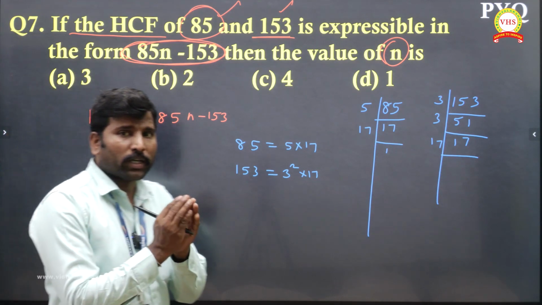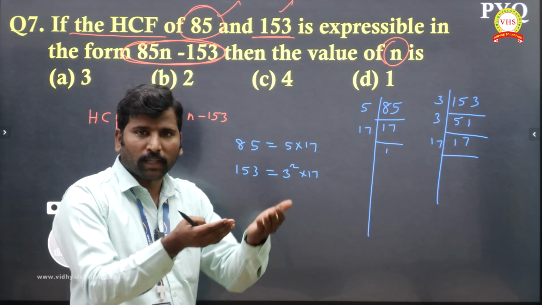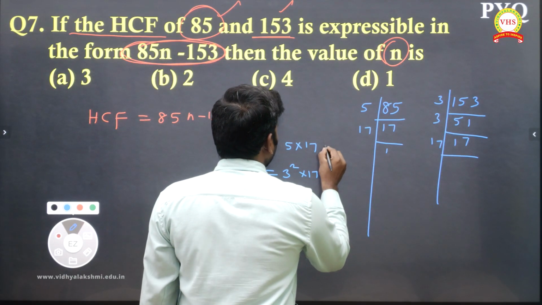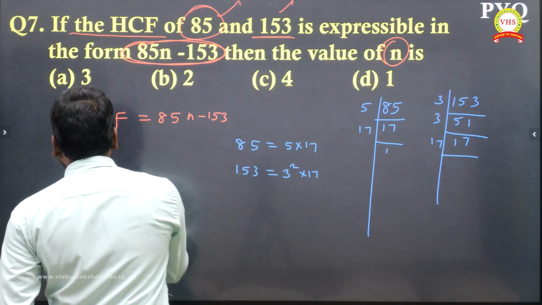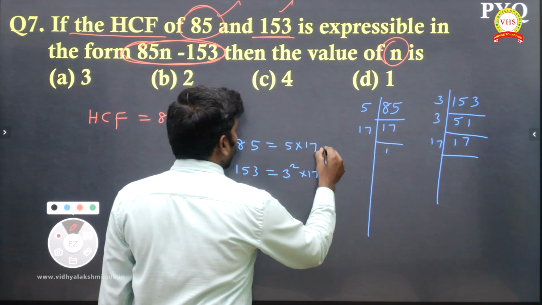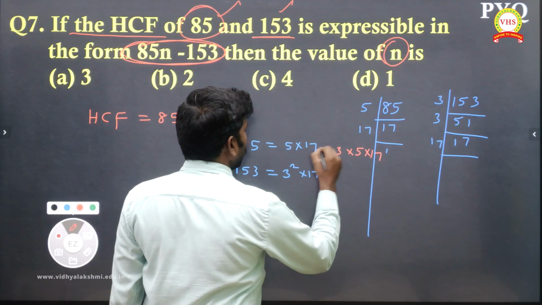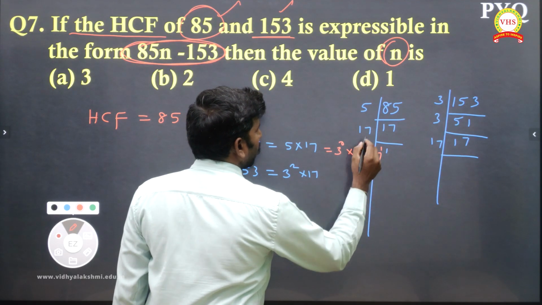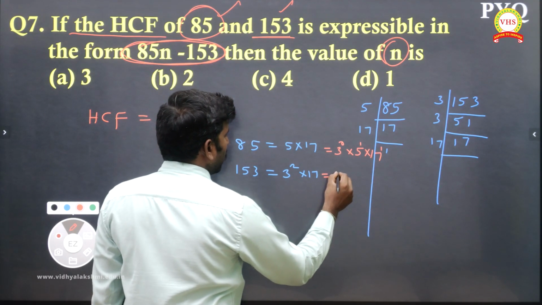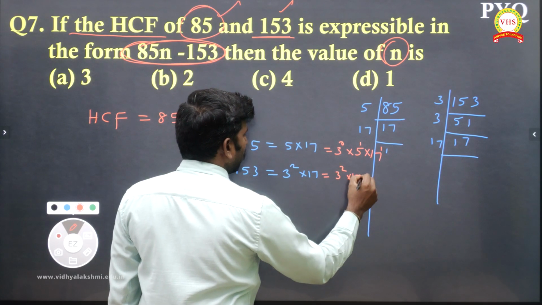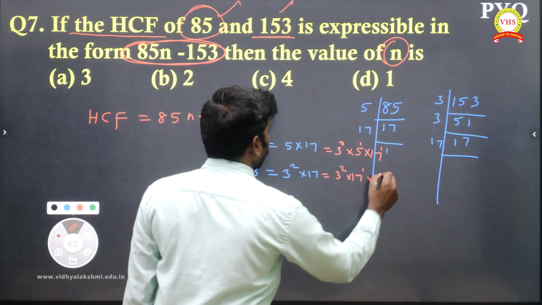We need the HCF. HCF means what is common, taking the least power of the common numbers. Here 3 is not there in 85. If you want to write in the common pattern, 3, 5 and 17: 3 is not there, 5 is there one time, 17 one time. 3 power 2 and 5 is not there in 153, so 5 power 0.